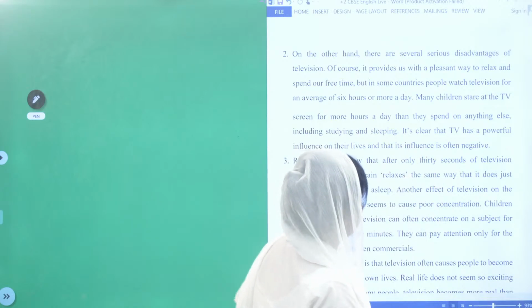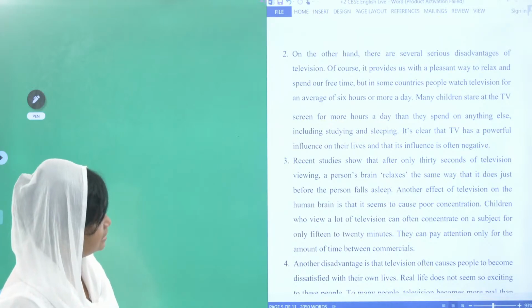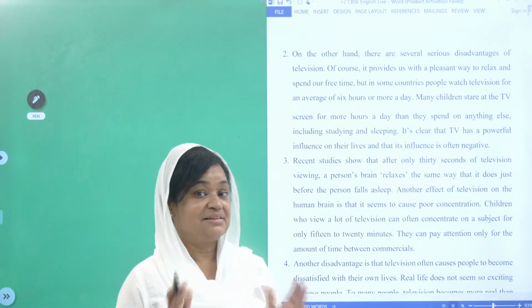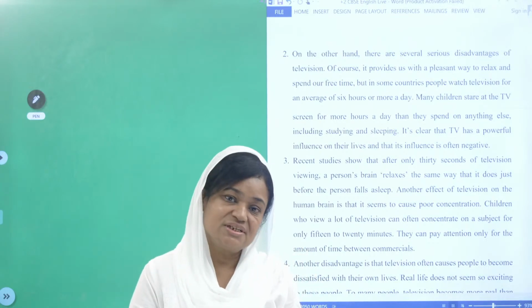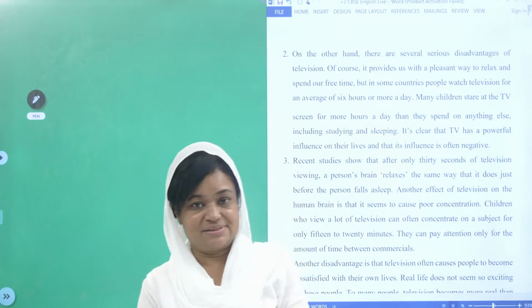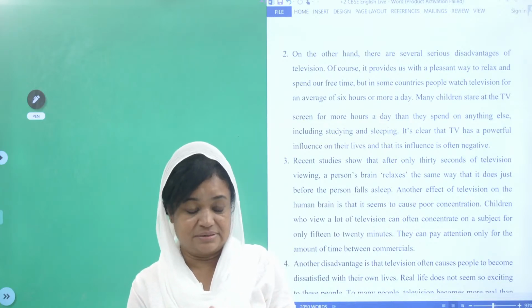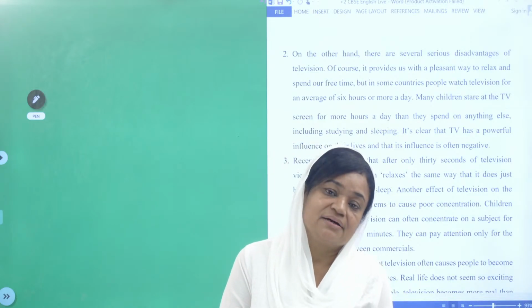It is clear that TV has a powerful influence on their lives and that its influence is often negative. So, clear that the second passage they have given is about watching television, its uses and abuses, disadvantages and disadvantages, very clear.